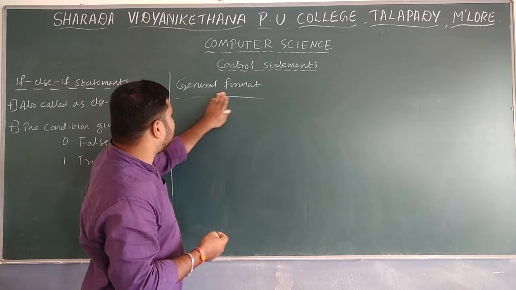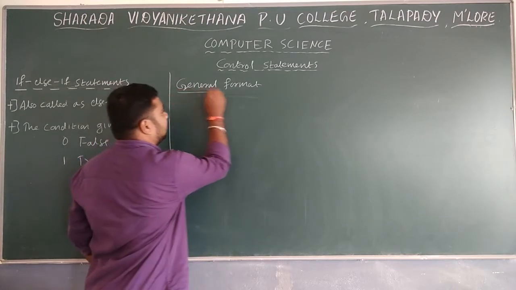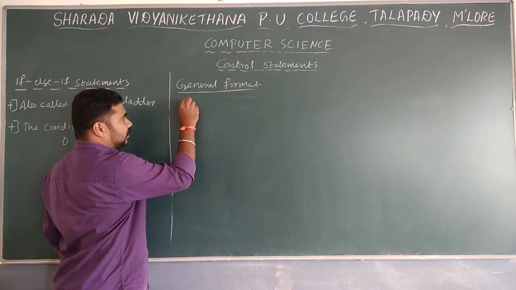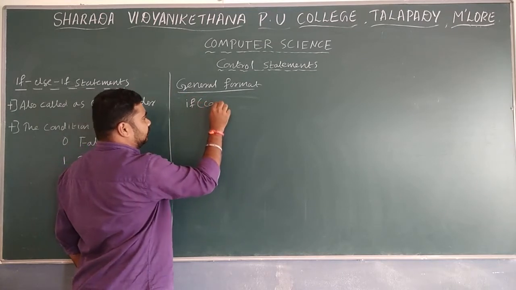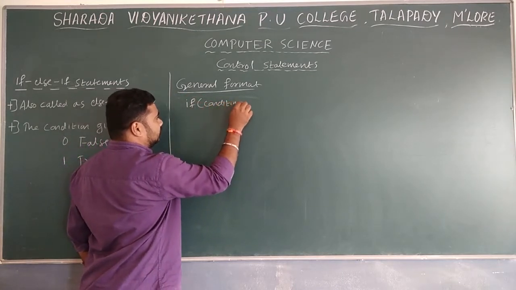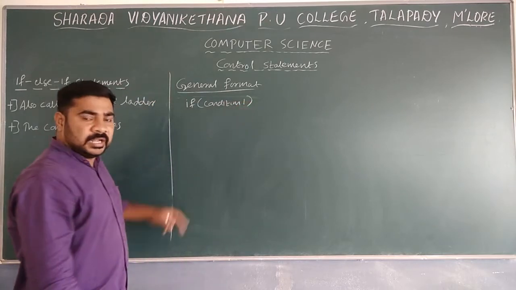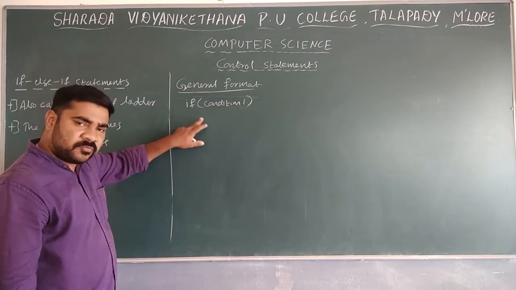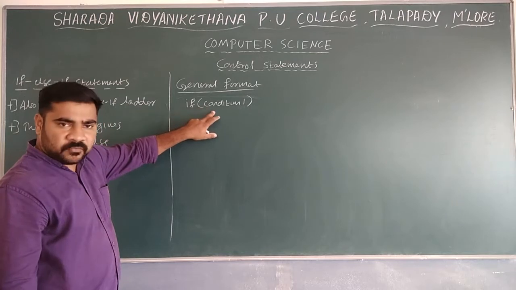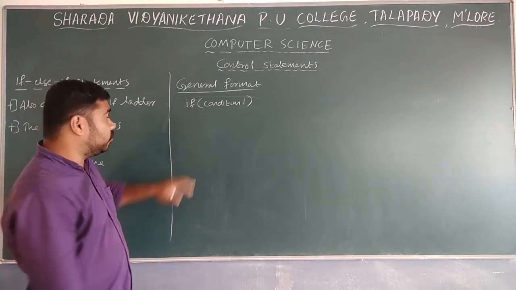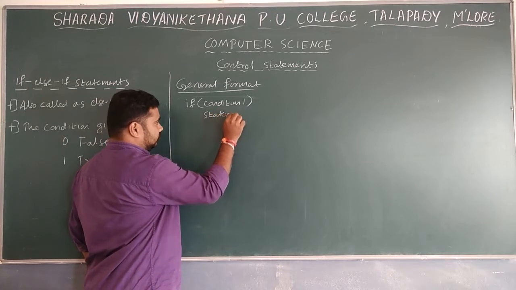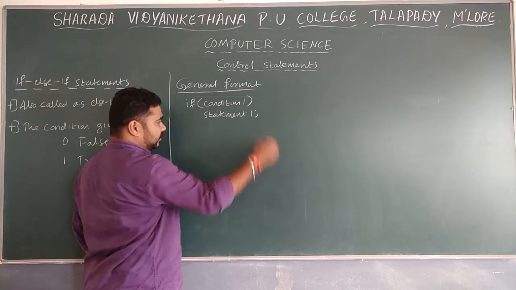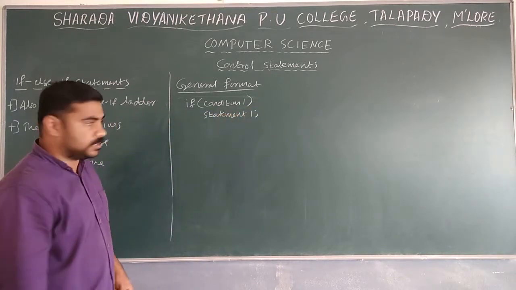Whenever you go to the general format, I will write with the simple method here. General format: first, control is going to check the condition. If condition 1 is true, I am not writing with the brackets, I will write with one more method. If condition 1 is true, then statement 1 is going to execute.